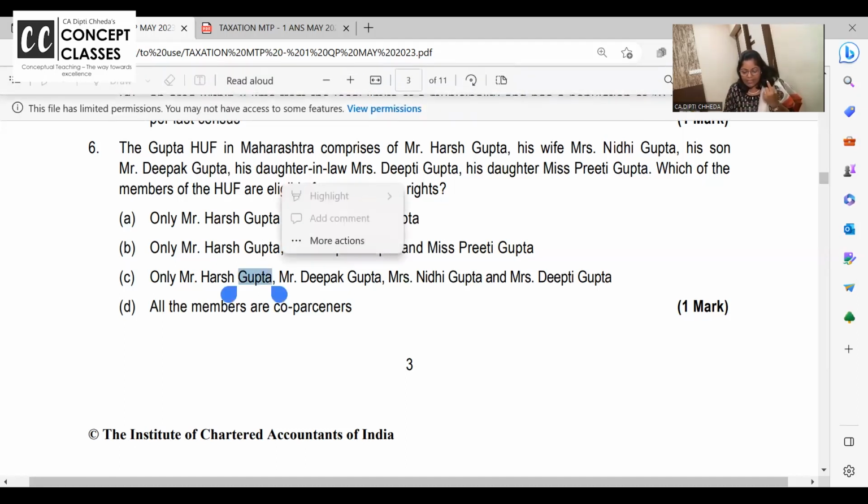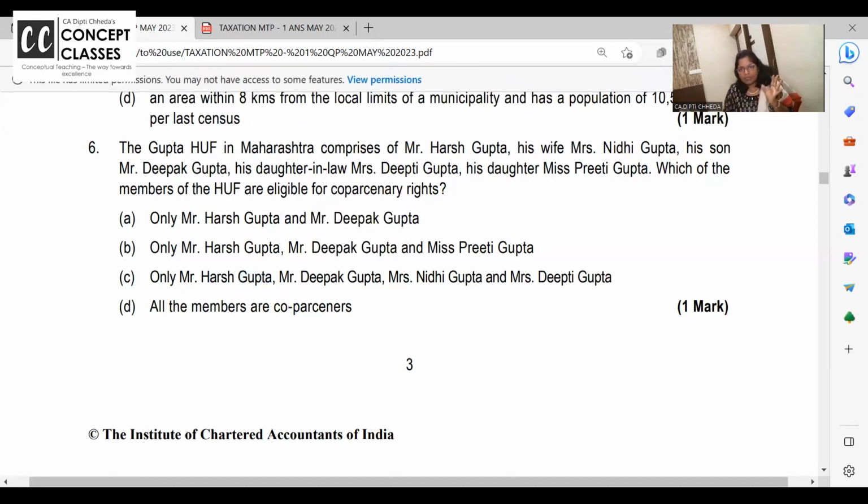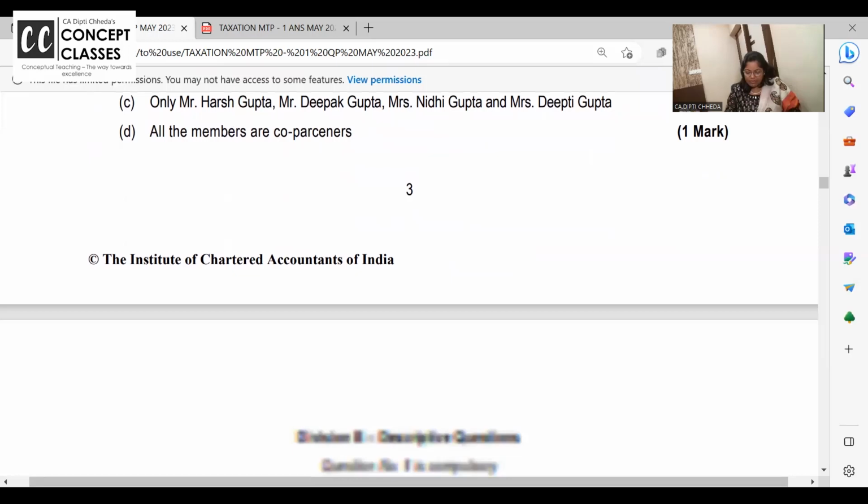Harsh Gupta, their son Deepak Gupta and their daughter. Co-partners right come by birth. Ma'am, but what about wife? Wife can be the member, but she cannot be the co-partner. So that's the correct answer for this.